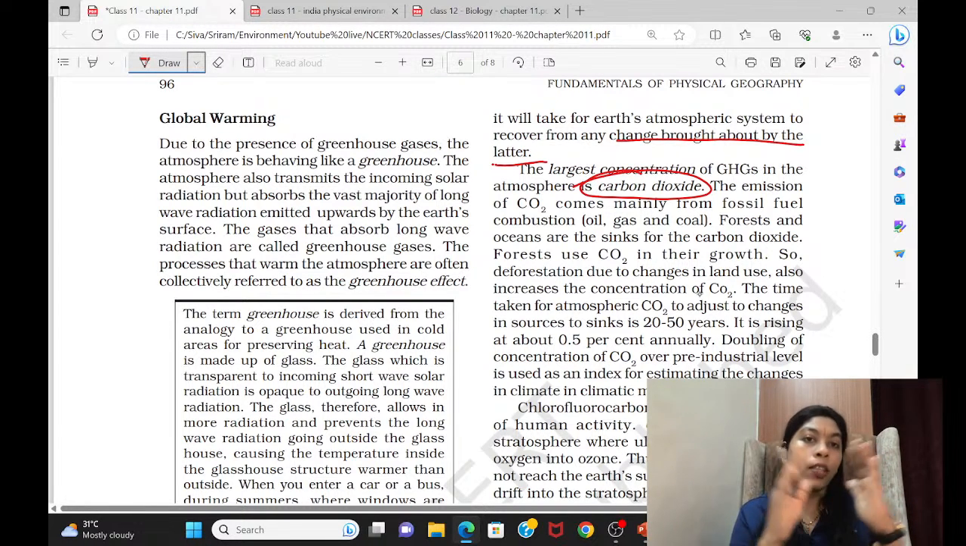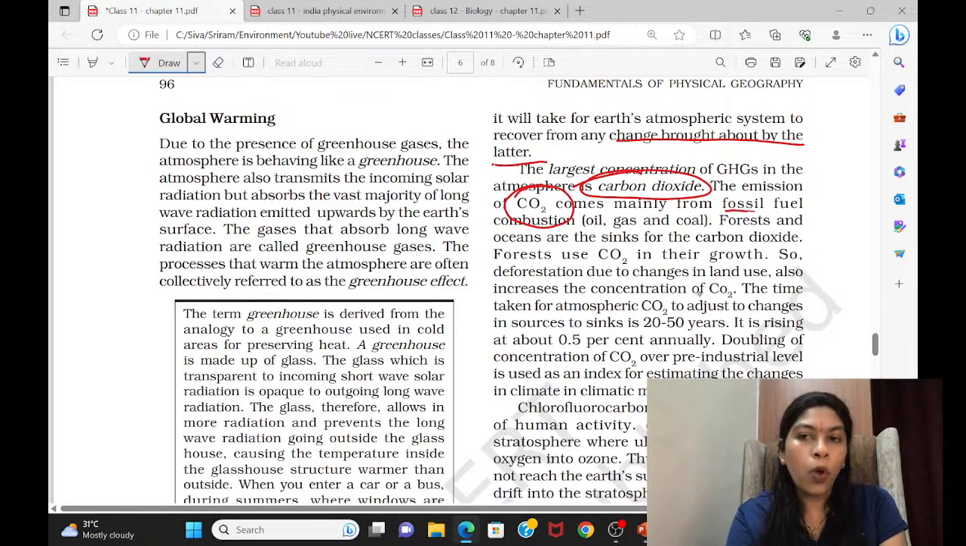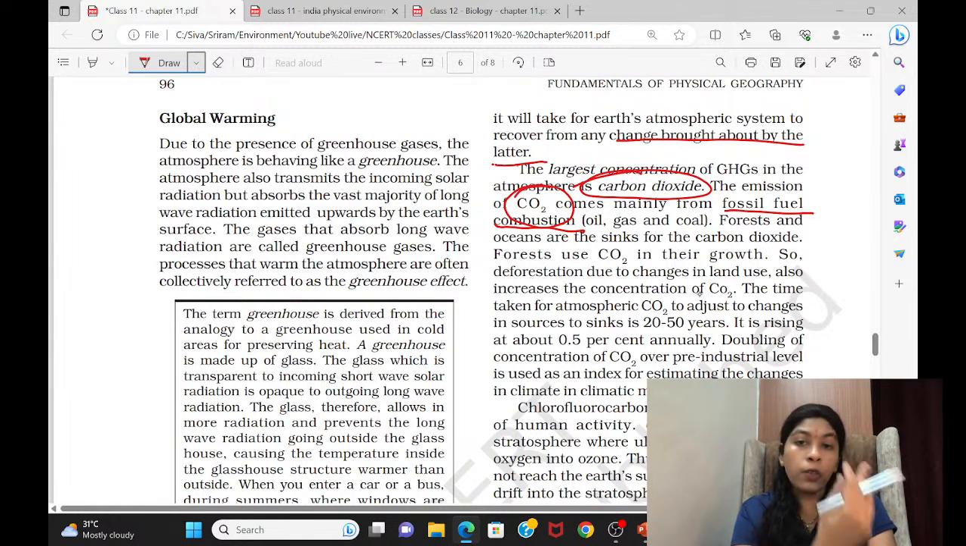So that's why they are saying the concentration level is higher, and the emission of CO2 comes mainly from fossil fuel combustion, as we all know. The oil we are using, the gases and coal, everything. When you're burning, it is releasing carbon dioxide. As of now, I also said there are other sources.